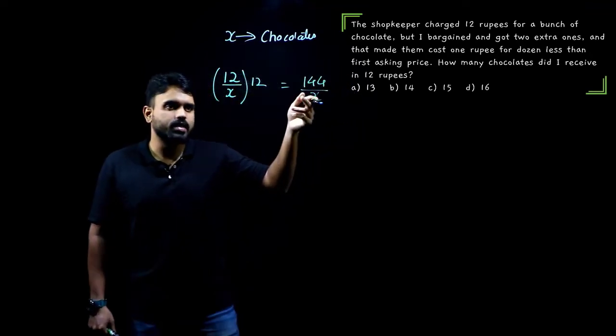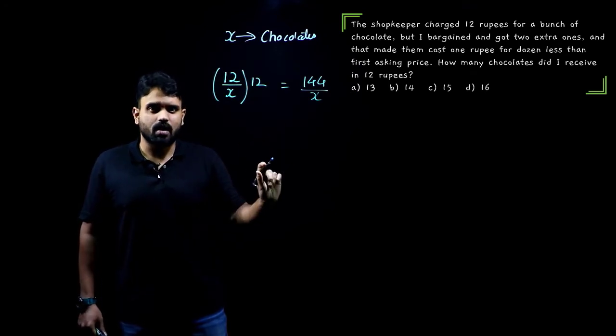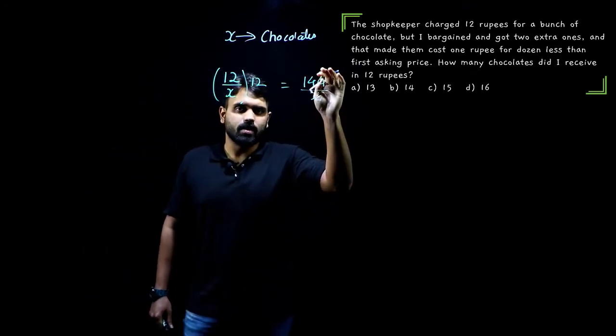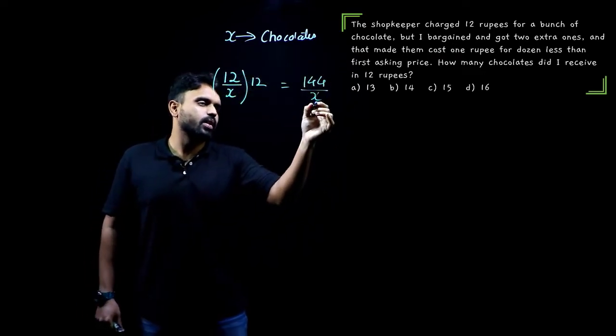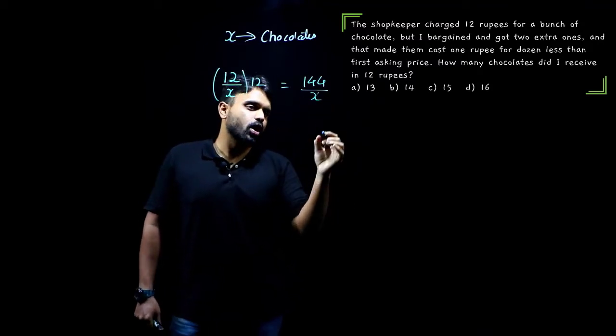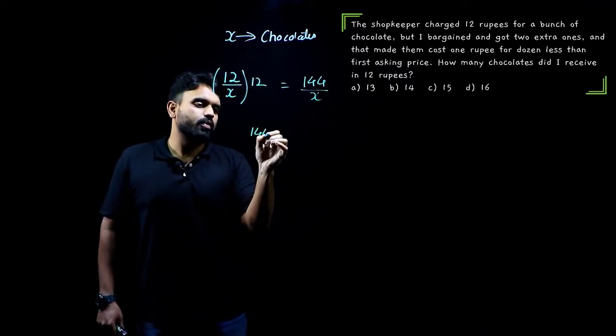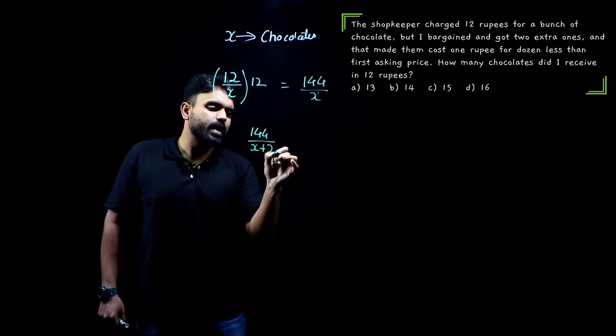Now let's read the next statement. What does it say? But I bargained and got 2 extra ones. These were 12 chocolates. The price of 12 chocolates. He got 2 more chocolates. So where do I have to change this equation? In the denominator. 144 by X plus 2. The number of chocolates increased by 2.